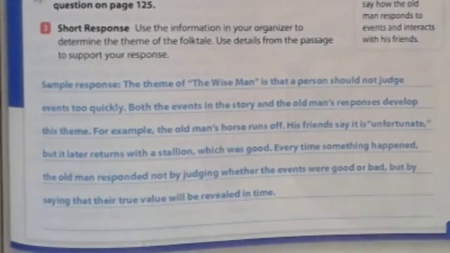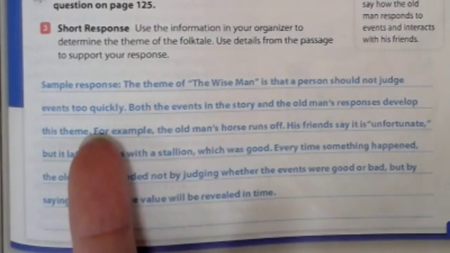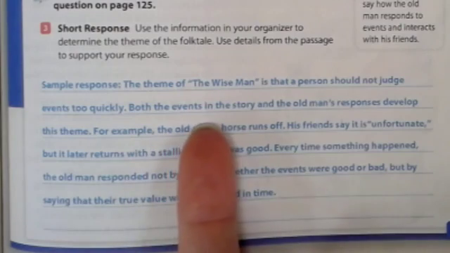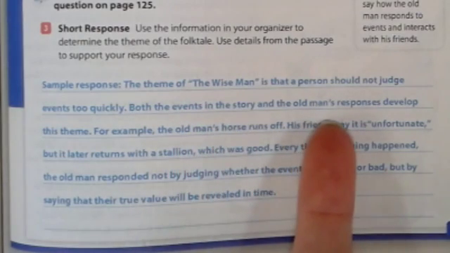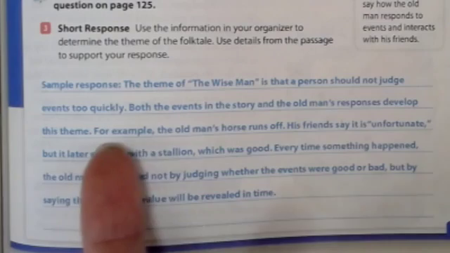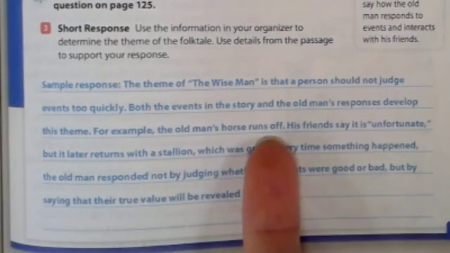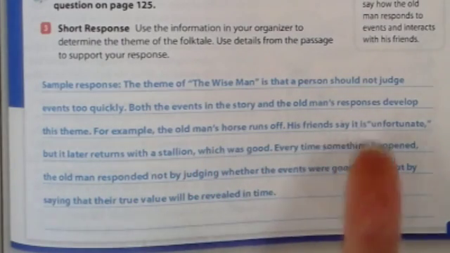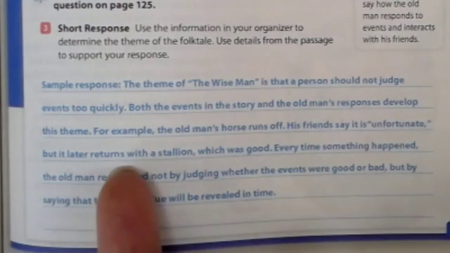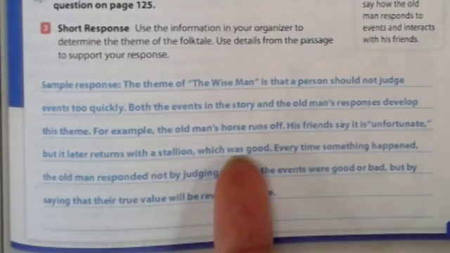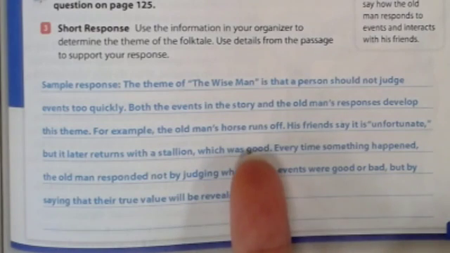The theme of The Wise Man is that a person should not judge events too quickly or jump to conclusions too quickly. Both the events in the story and the old man's responses develop this theme. For example, the old man's horse runs off. His friends say it's unfortunate, but it later returns with a stallion, which was good. So his friends jump to conclusions and are like, oh, we're so sorry, your horse ran away. But the horse came back with a stallion, so it turned out better in the long run.